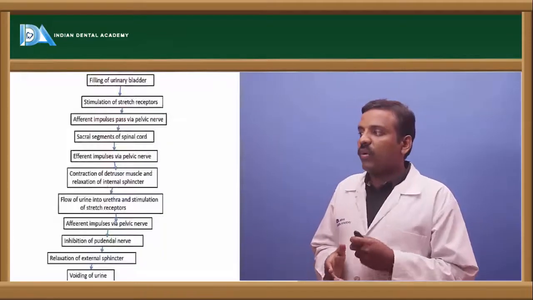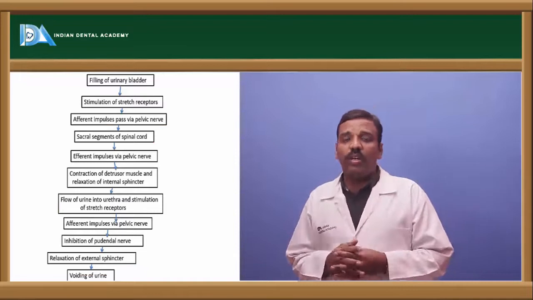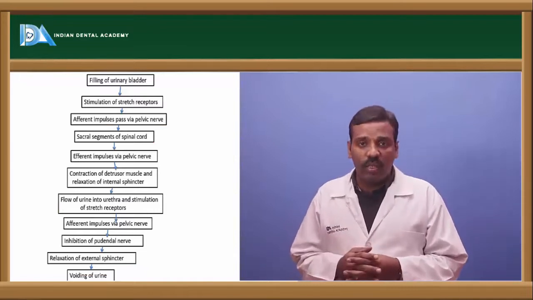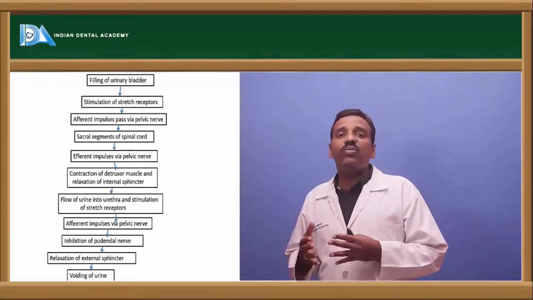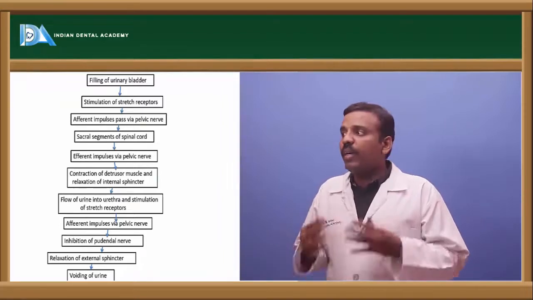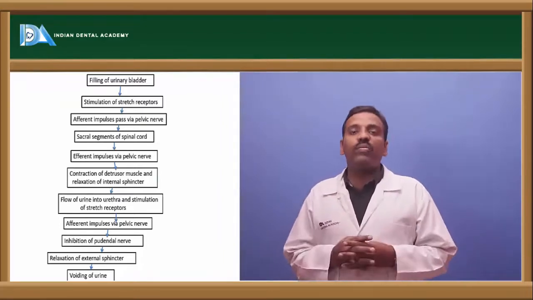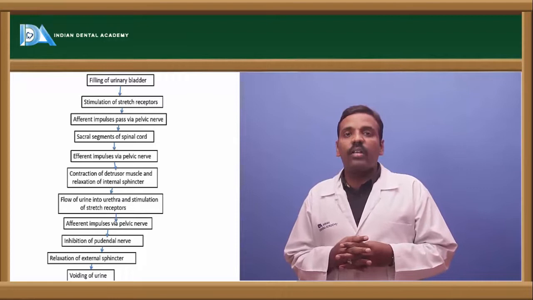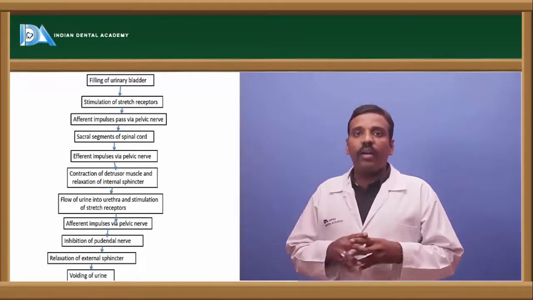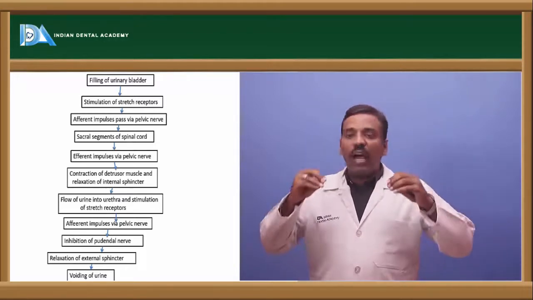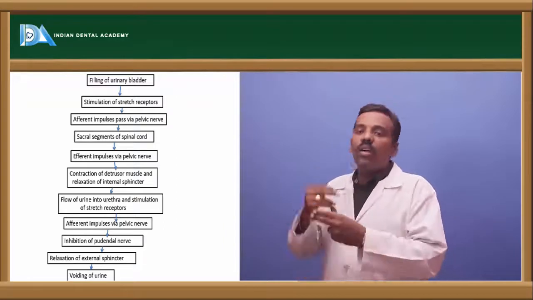Okay, and next one is to see how it fills and how the micturition reflex occurs. In the sense, when there is filling of the urinary bladder, immediately there is stimulation of the stretch receptors in the urinary bladder, and after that there are afferent impulses through the pelvic nerve.